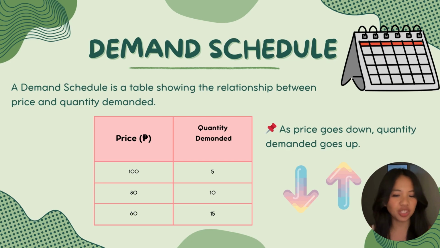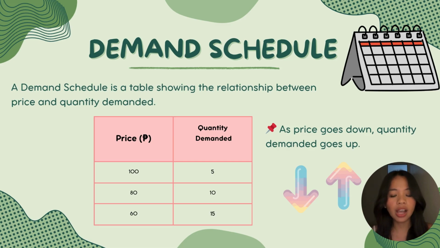A demand schedule. What is a demand schedule? A demand schedule is a table that shows how much of a product consumers are willing to buy at different prices. It shows the relationship between price and quantity demanded. In simple terms, it answers the question, if the price changes, how many units will people buy?